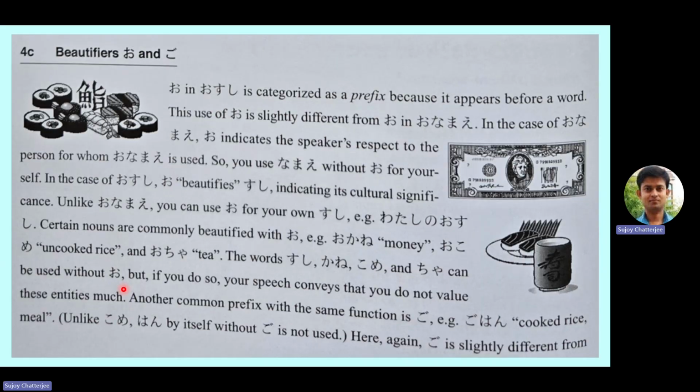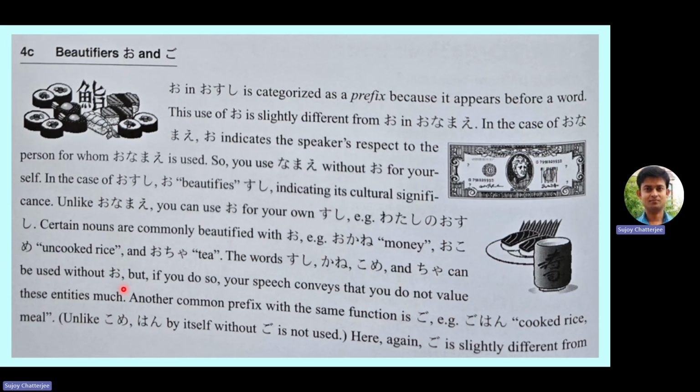Next, we come to the third section, beautifiers, o and go. So when we use o, we just saw o sushi, right? O sushi, this is the example, and I said that I will come to this. So this is the time now. O in o sushi is categorized as a prefix because it appears before a word. This use of o is slightly different from o in onamae. You might recall we had said onamae wa nan desu ka? That means what is your name, please?